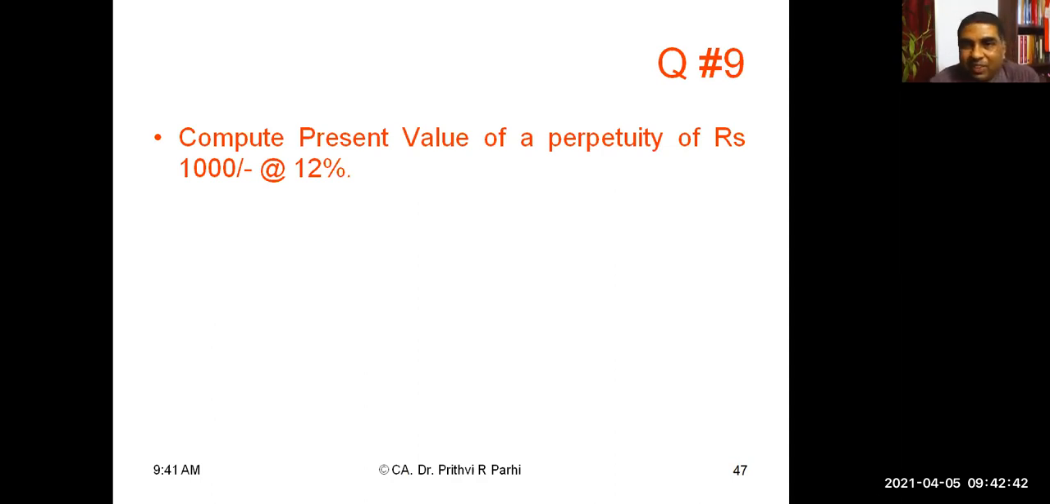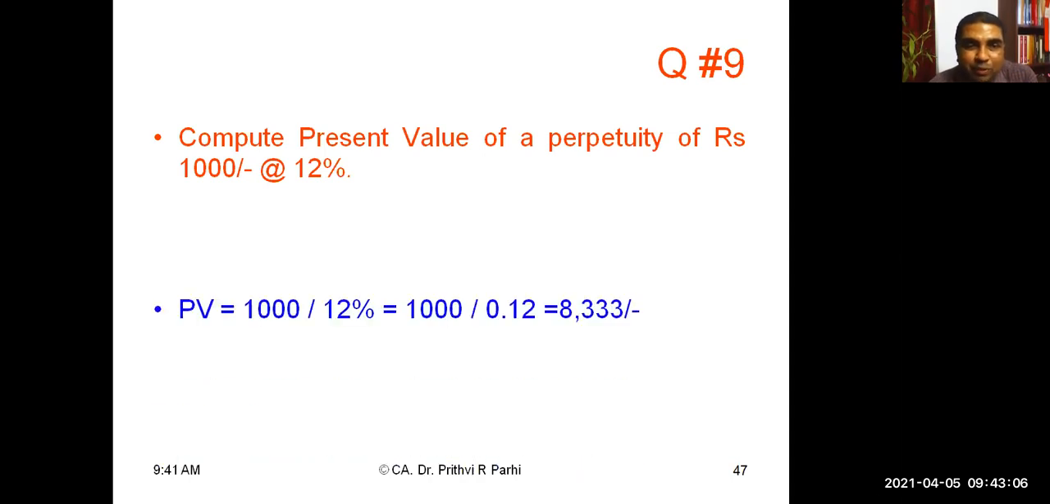Now, the next kind of cash flow is the present value of a perpetuity. The question is, find the present value of a perpetuity of rupees 1000 at 12%. Perpetuity here means it's a fixed perpetuity, not a growing perpetuity. In case of perpetuity, present value computation is very simple. The formula is perpetuity divided by time value of money. So what we'll do here: 1000 divided by 12%. So you will get 8,333 rupees. So simple.